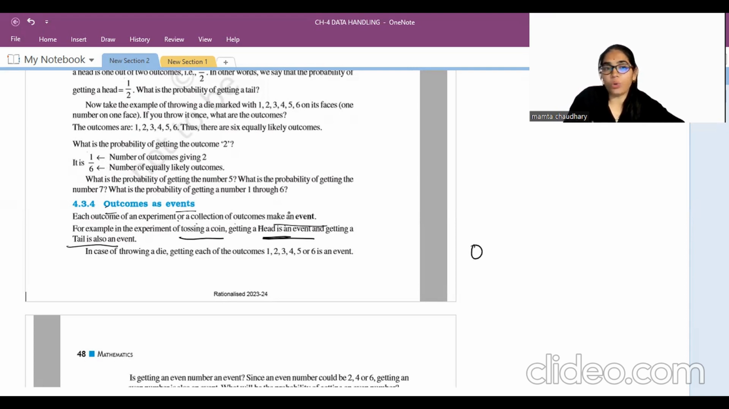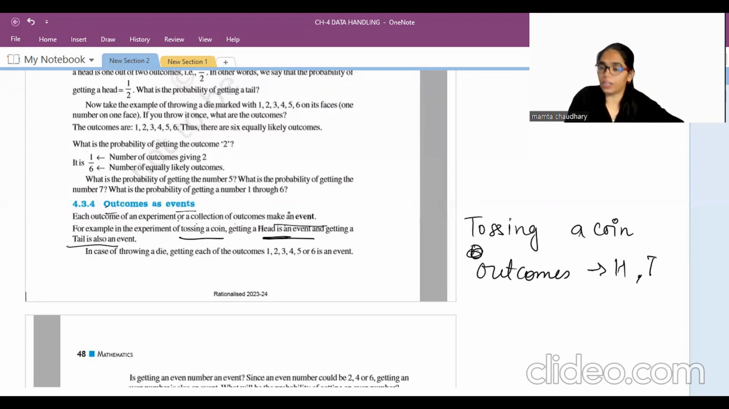Okay, outcomes as events. Here the condition is tossing a coin. If we toss a coin, the outcomes are head or tail. If I need to find the probability of getting head, then getting head will convert into the event. If my question is the probability of getting tail, then getting tail will convert into the event. So whatever is your requirement, that will convert into the event.